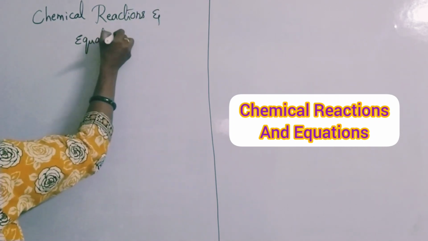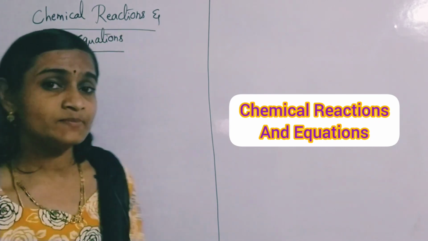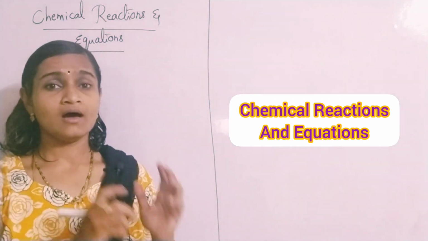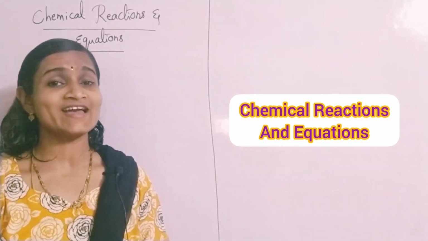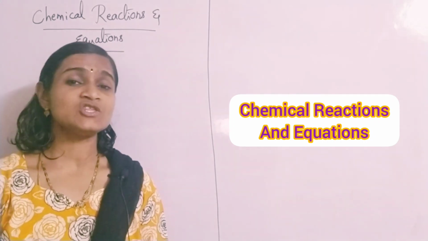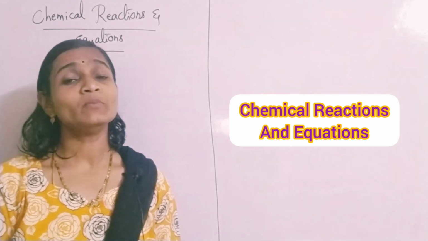This is the chapter in which we are going to discuss certain types of chemical reactions, and different examples which are to be read under different types of chemical reactions, and how to write a balanced equation for a given chemical reaction, and how many types there will be.